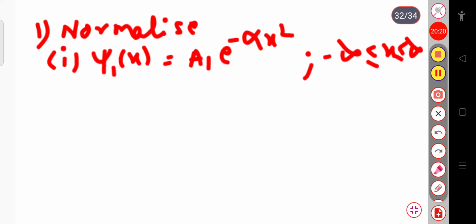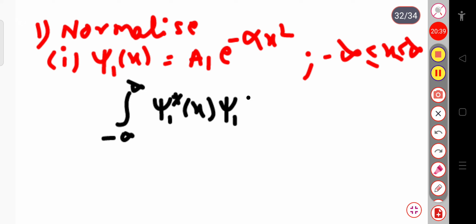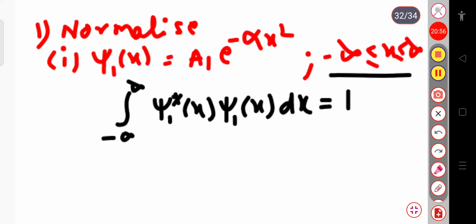How to solve this question? We have to normalize this wave function psi1 of x. First of all, we know the normalization condition: the integral from minus infinity to plus infinity of psi1 star x into psi1 of x into dx. When it is normalized, this value should be equal to 1. When a function is normalized, the product of the function with its complex conjugate, integrated over the given interval, goes to 1.